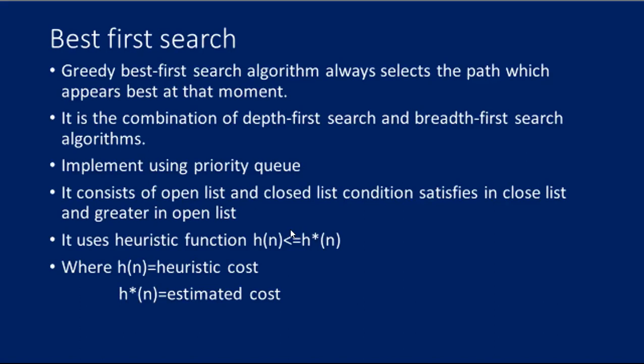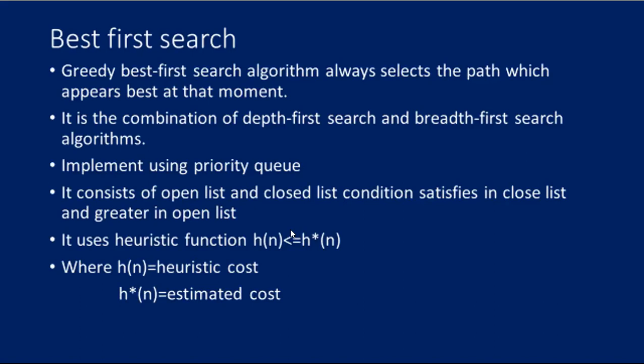So by following the algorithm steps, step 1: place the start node into the open list. Step 2: if the open list is empty, stop and return failure. Step 3: remove the node n from the open list which has the lowest value of h of n and place it in the closed list. Step 4: expand the node n and generate the successors of node n. Step 5: check each successor of node n and find whether any node is a goal node or not. If any successor node is the goal node, then return success and terminate the search, else proceed to step 6.